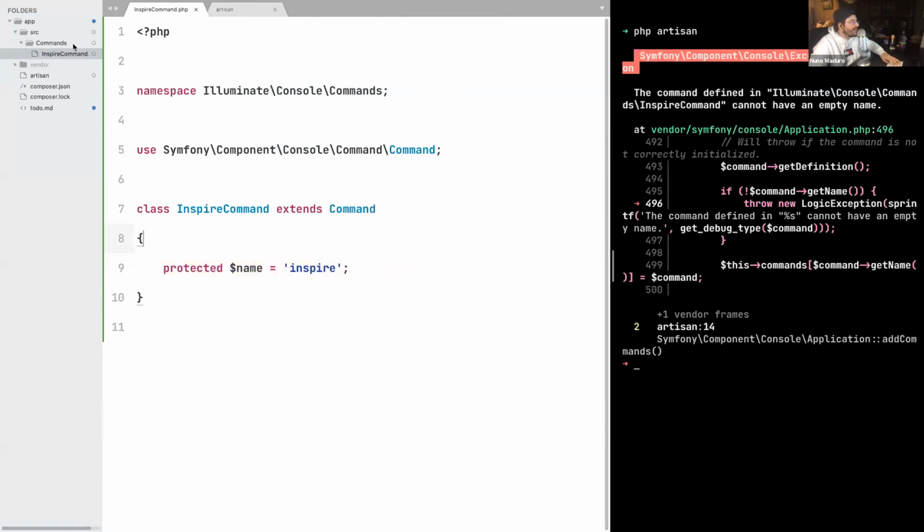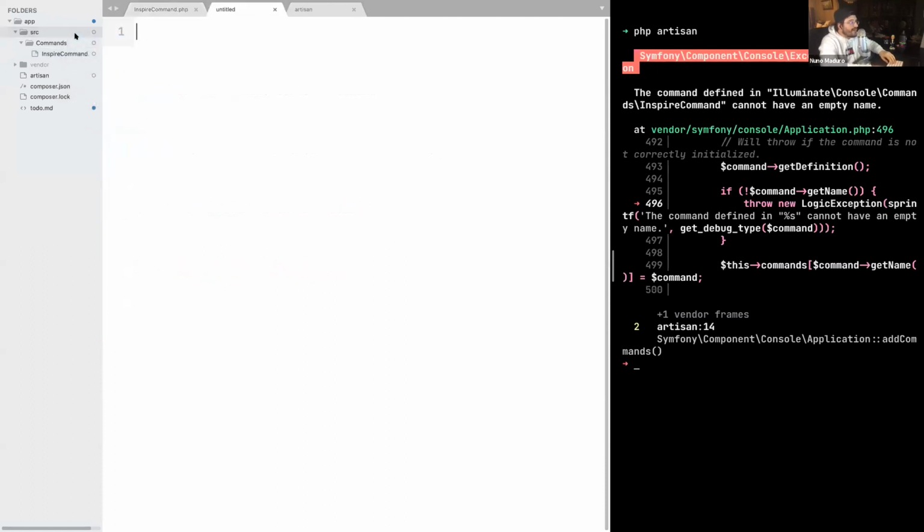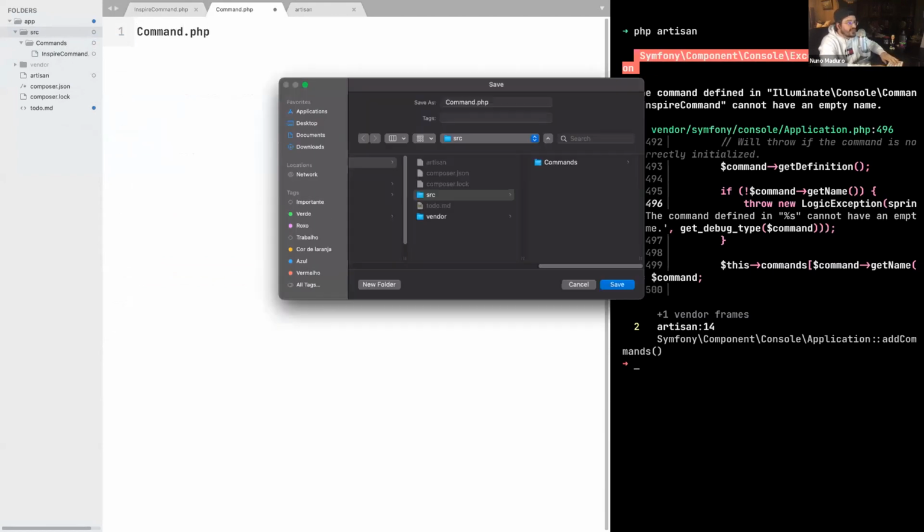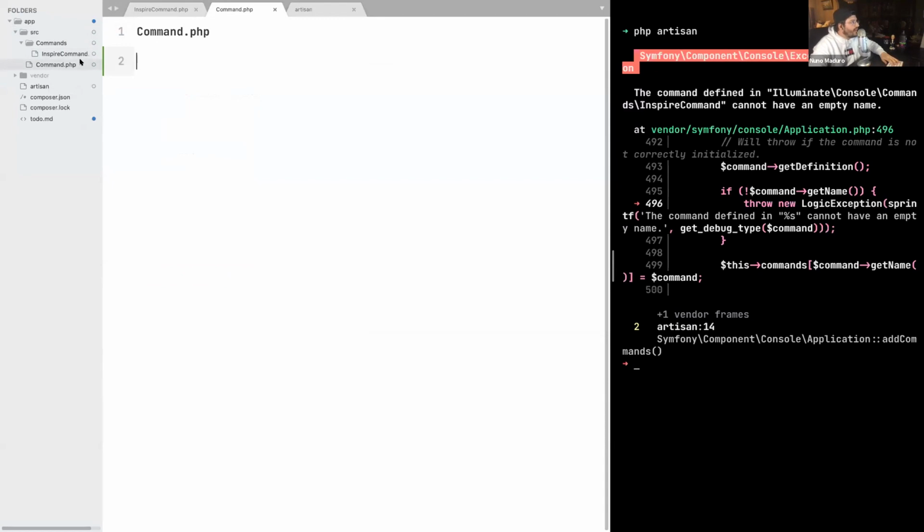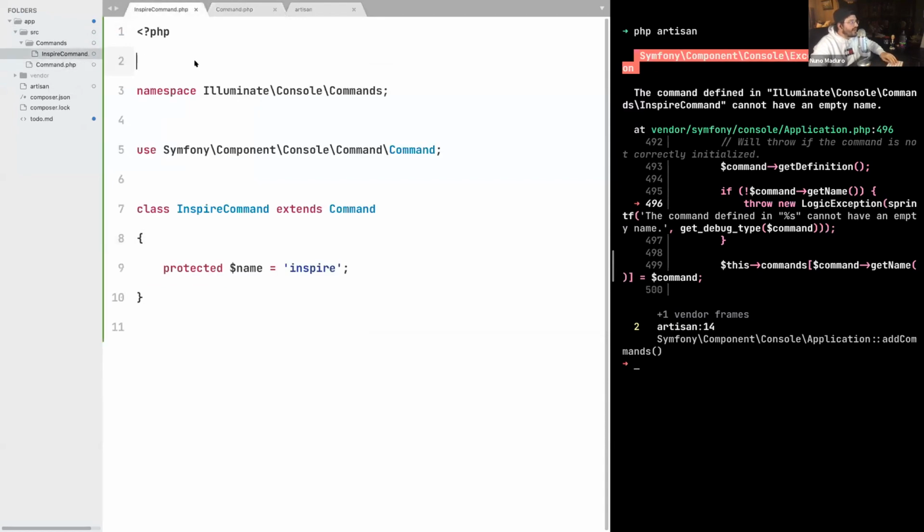So what I'm going to do is go to the src directory, and create a new file, and this file will have the name Command.php, just like Laravel does in its internals. Now, the Command class will live in the src directory, and the contents will be similar to the InspireCommand for now. So I'm going to just copy the content of the InspireCommand and paste it inside my Command class.